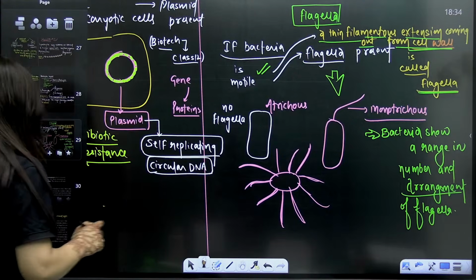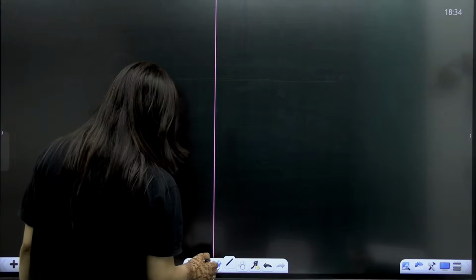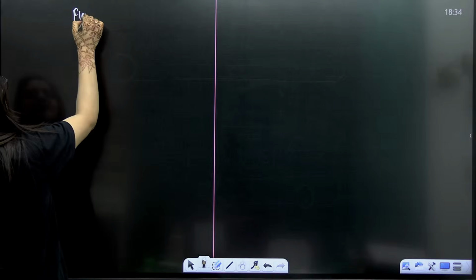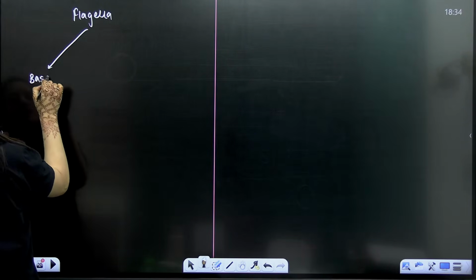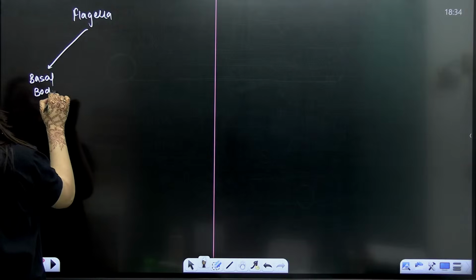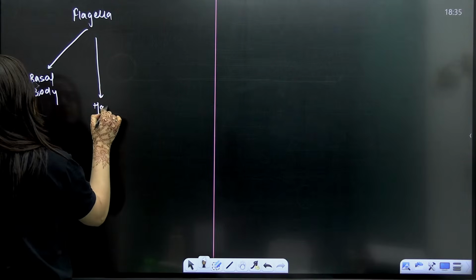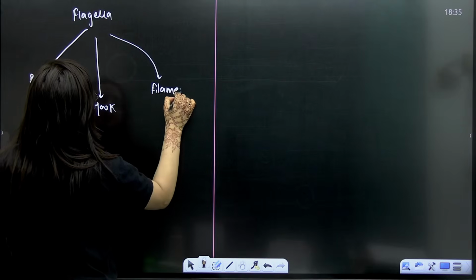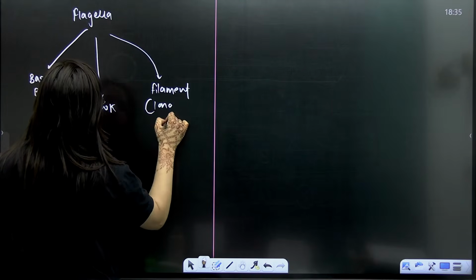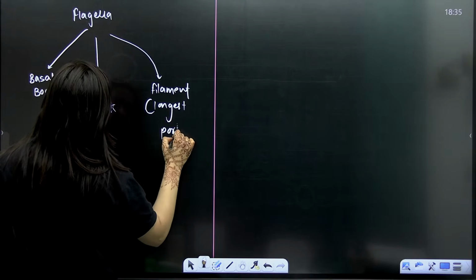Now, next slide, you have to mention it in this way only: flagella has how many parts? Three parts are there: hook, basal body, and filament. Right? So this filament is the longest portion.